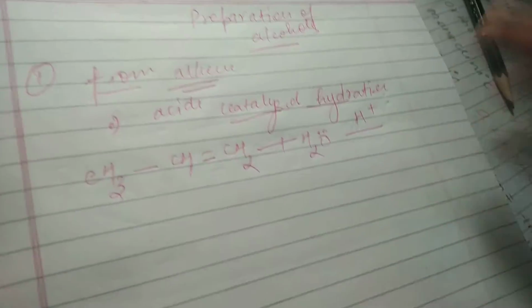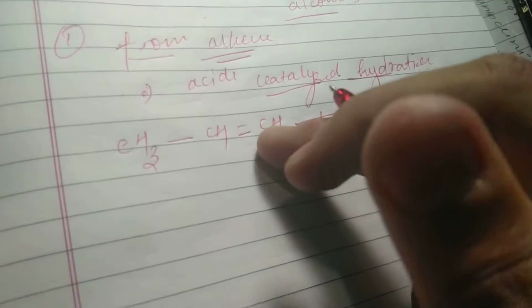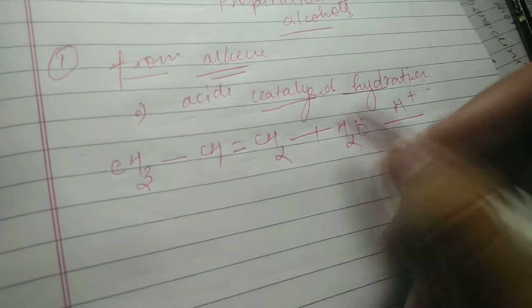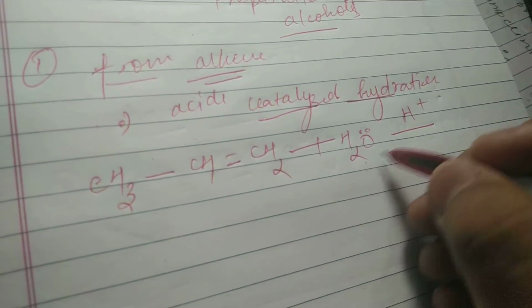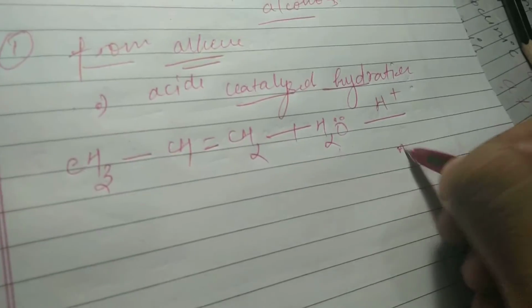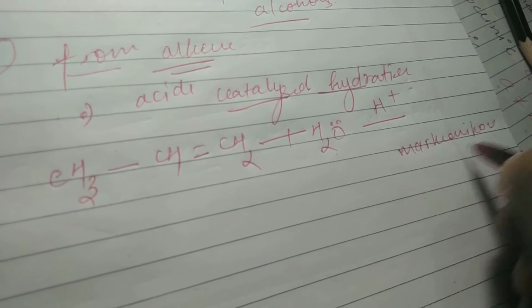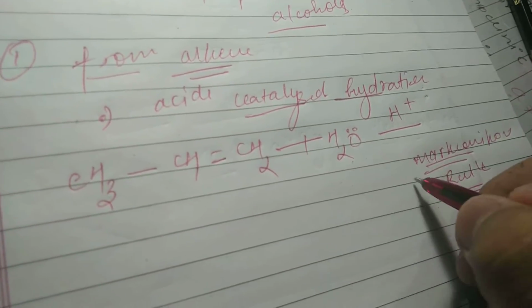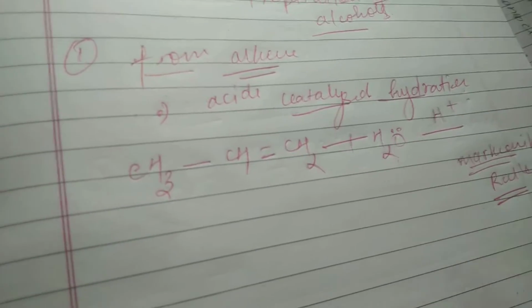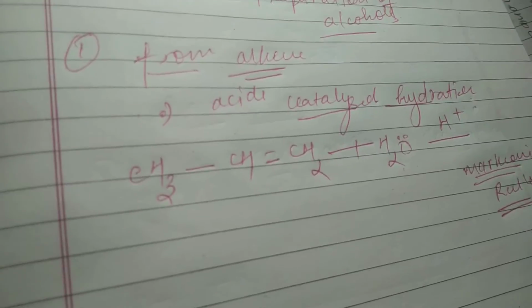So what it will do? I will not explain the mechanism. I will tell you how you can just do the reaction in a general way. Okay. Now it will work on Markovnikov rule, but everywhere Markovnikov rule is not applicable. Sometimes Markovnikov rule also fails, and anti-Markovnikov rule also fails sometimes when there is a rearrangement of carbocation.